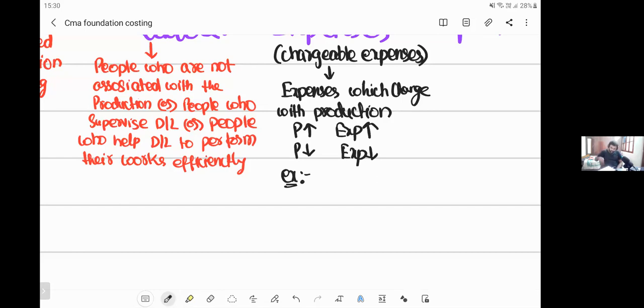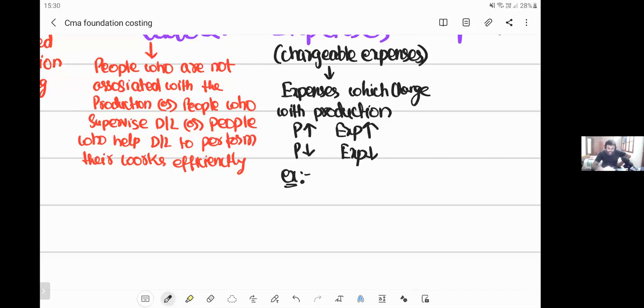Somebody said royalty. Who is that fellow who said royalty? What is royalty? Royalty paid on manufacturing expenses, manufacturing account.